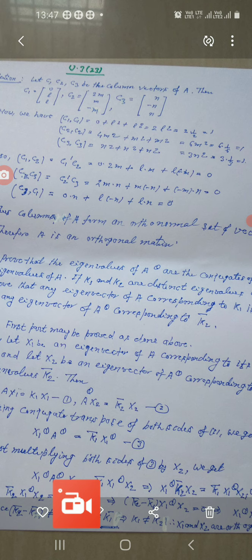Its solution is also very simple. The first part may be proved as done above.